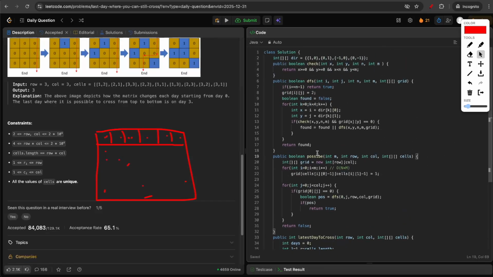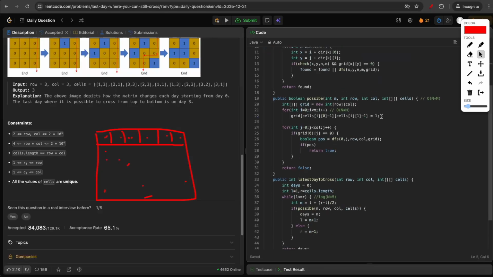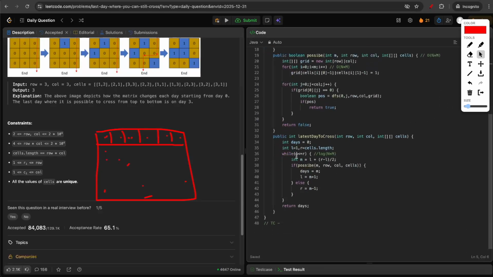So yeah, the total DFS and the possible function will have a complexity of order n into m. And the check function is, again, just constant. So the outer while loop is log n into m, and inside that we are doing n into m.